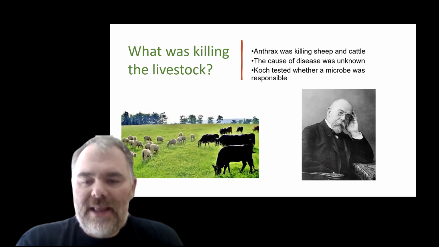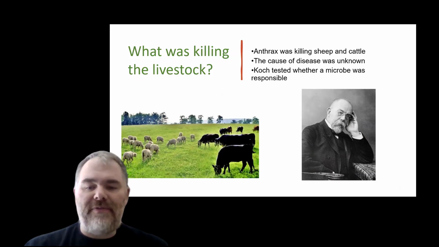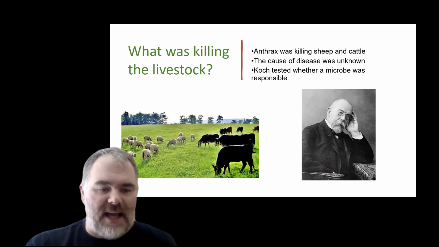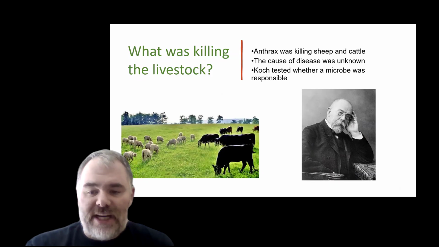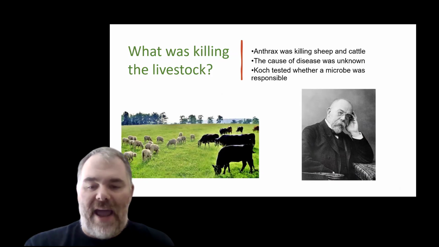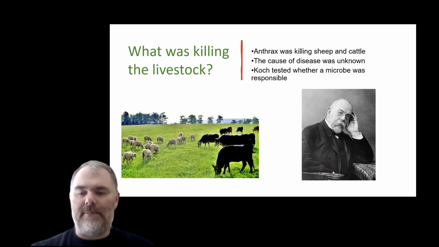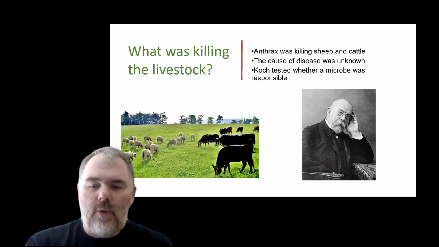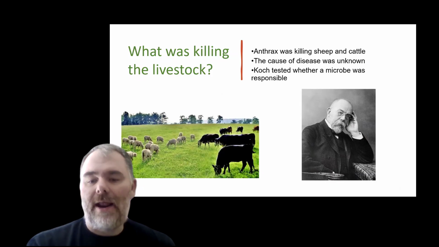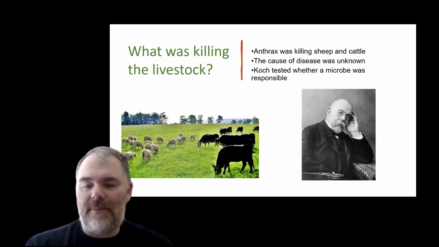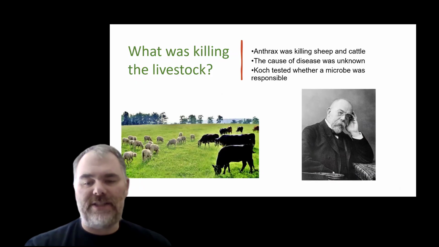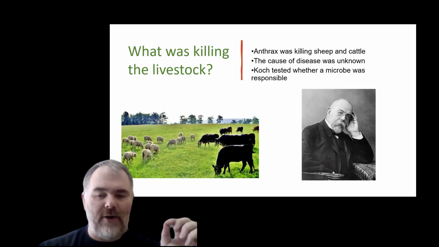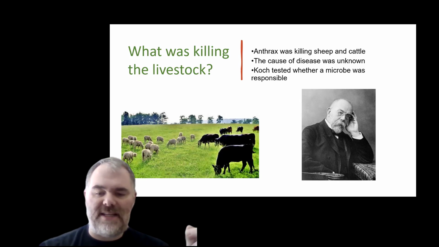Now, a little bit later in the late 1800s, farmers were facing a deadly problem. Livestock, especially cattle and sheep, were dying from a disease called anthrax. The disease spread in predictable ways, but no one knew what caused it. Enter Robert Koch. Koch took what Pasteur had shown, that microbes exist and come from the environment, and asked a new question. Can a specific microbe cause a specific disease?